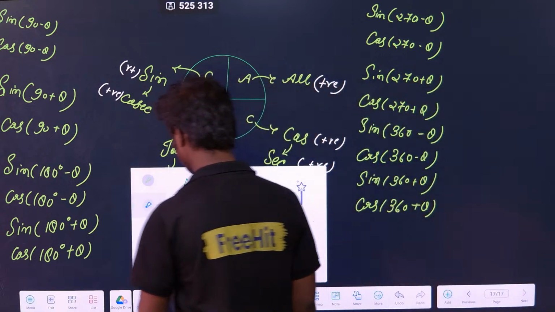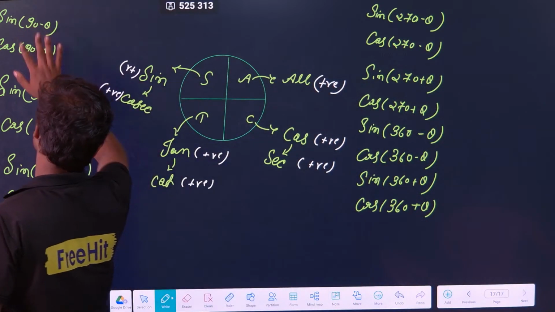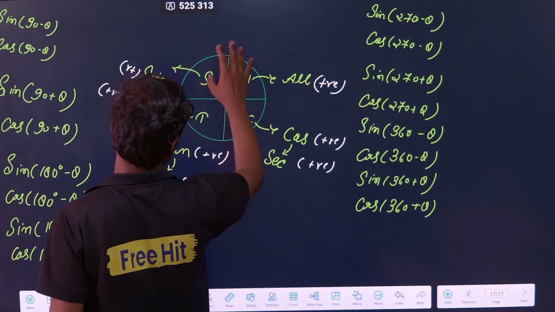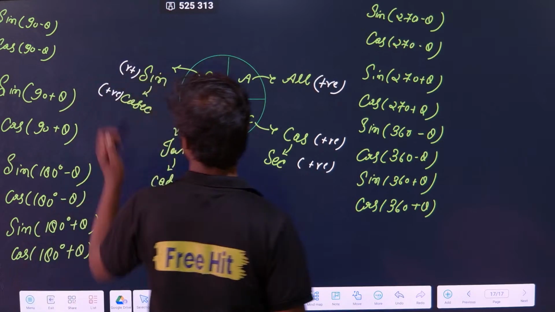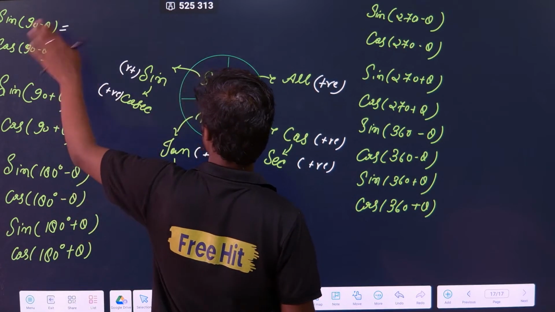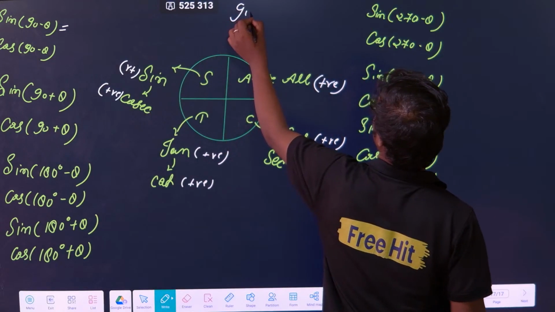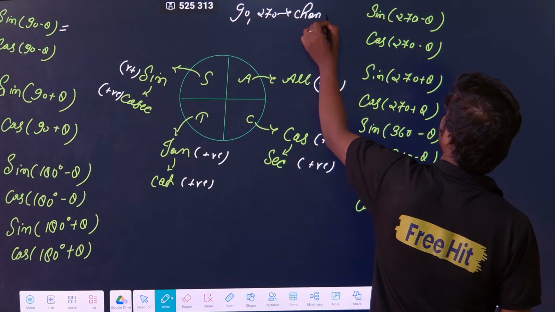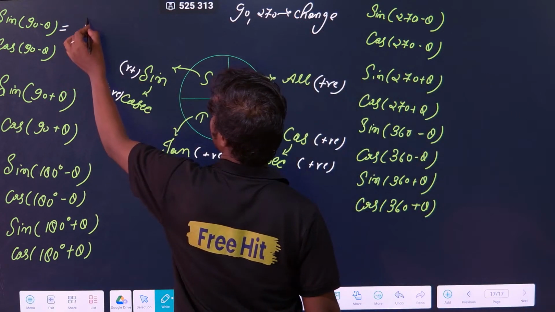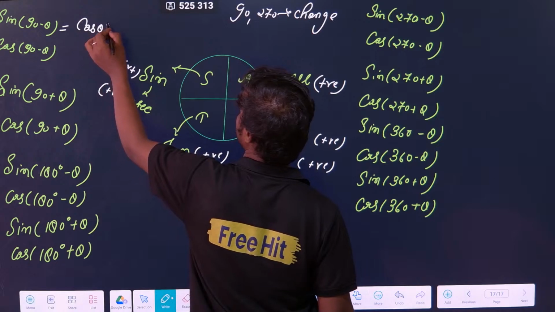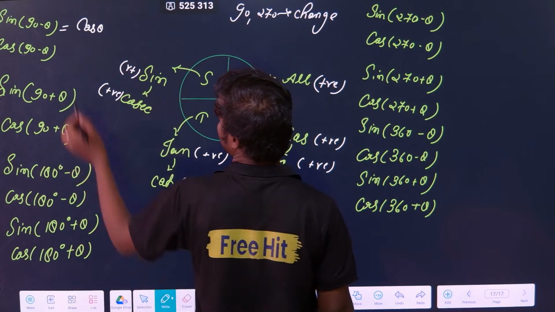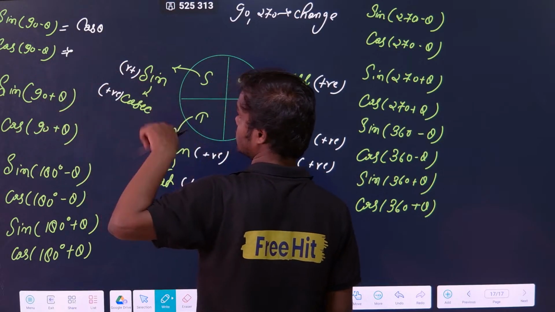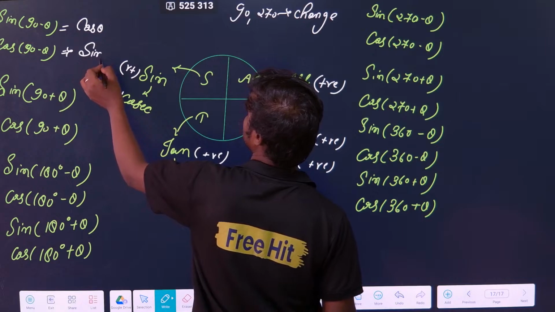Now just come to here, how to write the result. See, sine 90 minus theta. This is 90, and 90 minus theta will be in this quadrant. In this quadrant, is everything positive or negative? Positive. That means the result is going to be positive. But whenever there is a 90 and 270, remember, change. So sine will become cos theta, positive. Clearly, here also cos 90 minus theta is sine theta, correct?